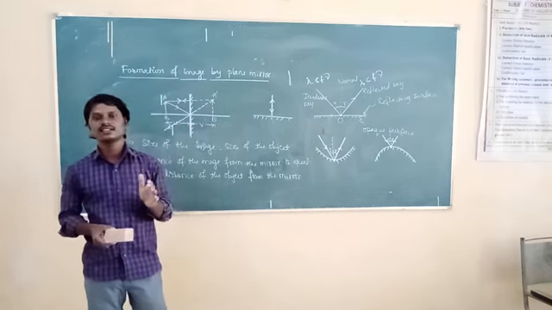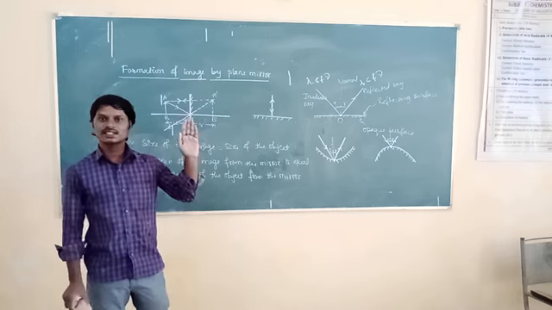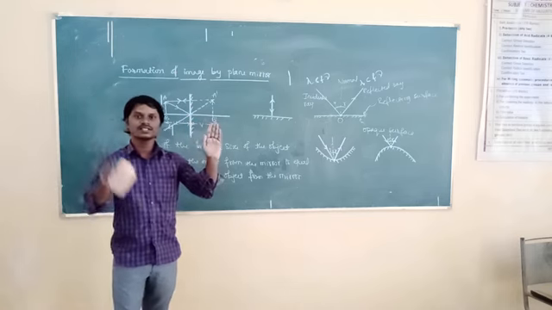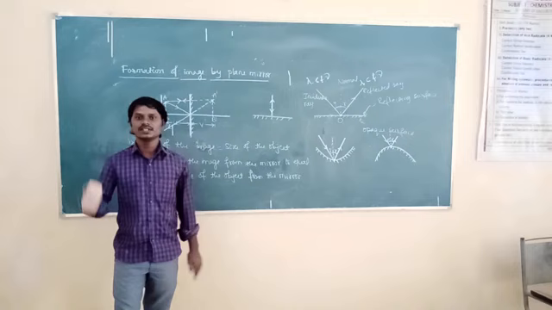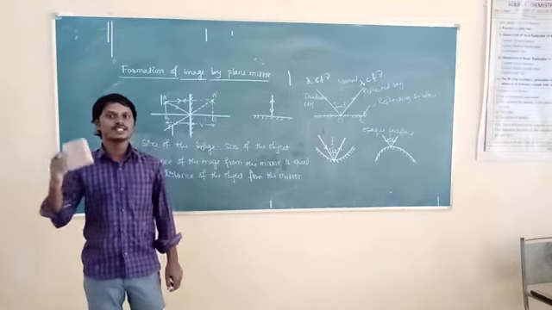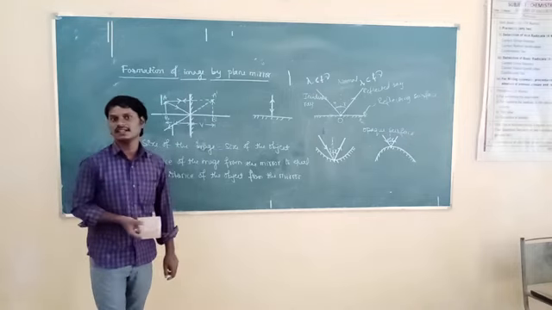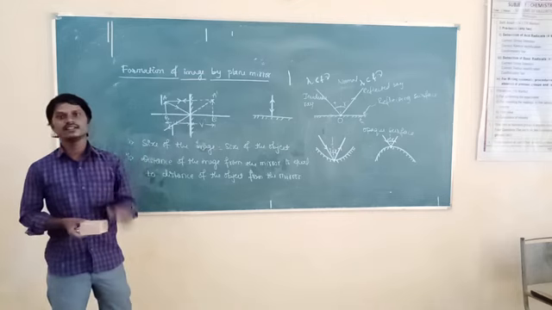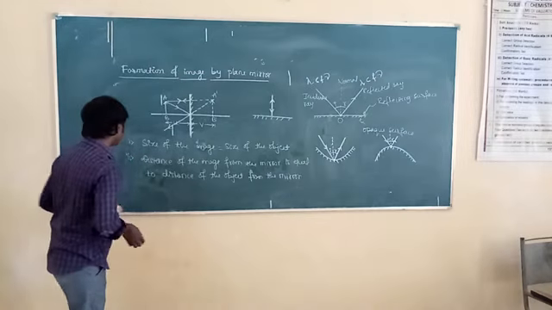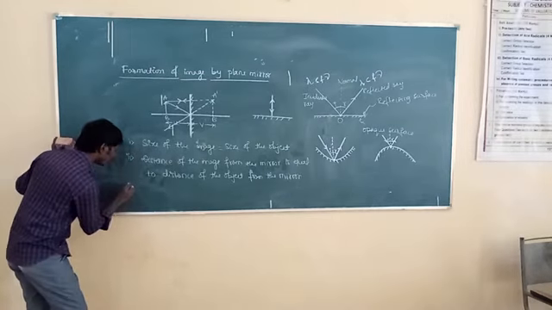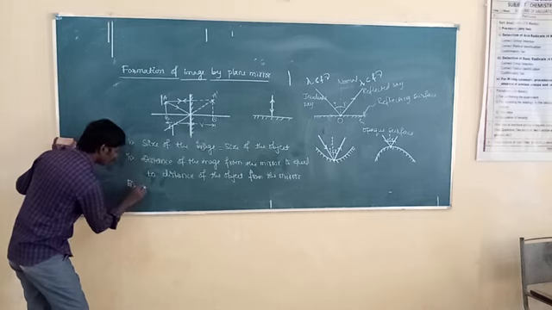That is called laterally inverted. What is the nature of the image here in the case of a plane mirror? Nature of the image.